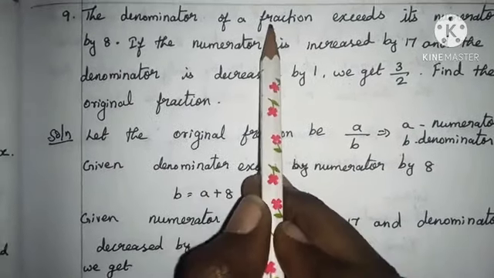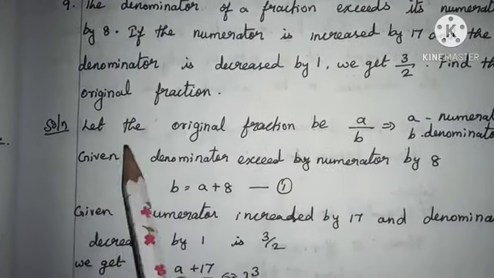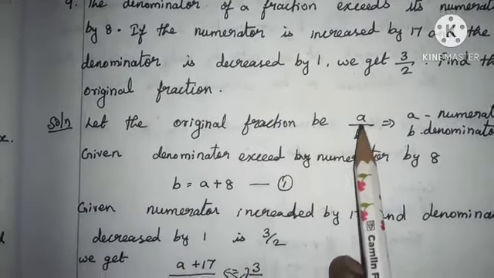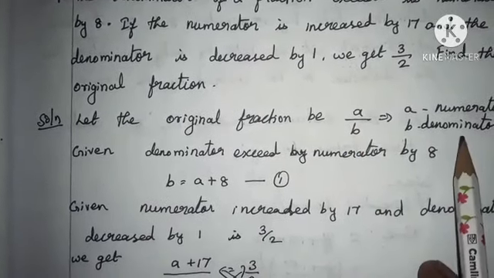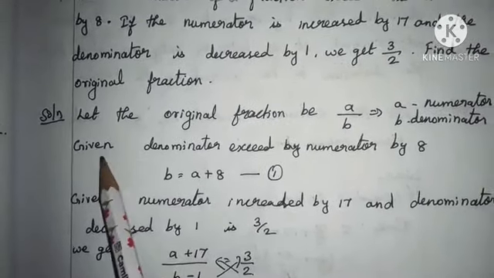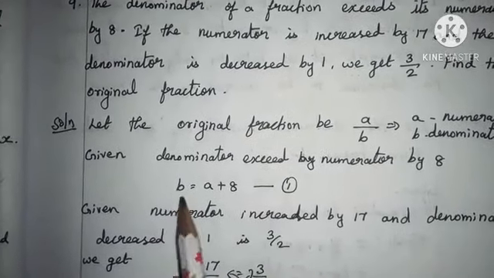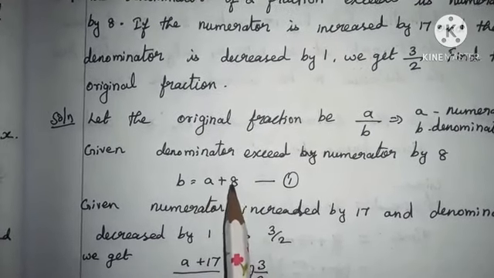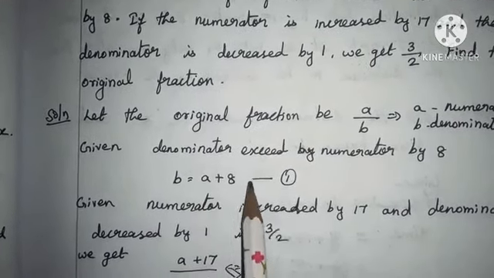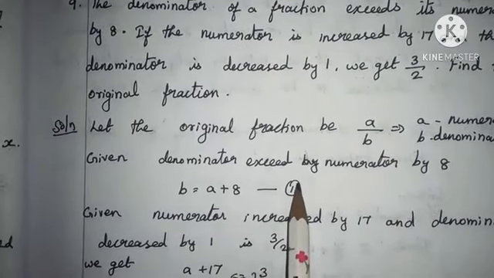The denominator of a fraction exceeds its numerator by 8. For that, we are considering the original fraction as a by b, where a is the numerator and b is the denominator. The first given is that the denominator exceeds the numerator by 8. That is, the denominator is equal to a plus 8, which is 8 more than the numerator. We get the equation b equal to a plus 8. That is the first equation.